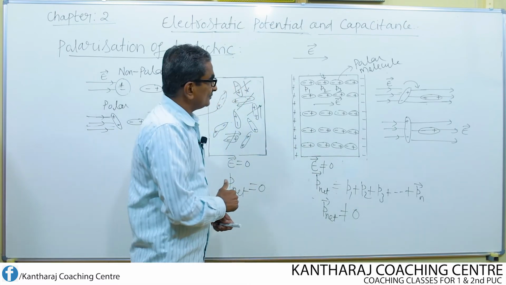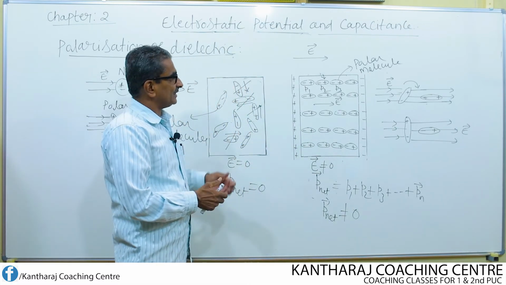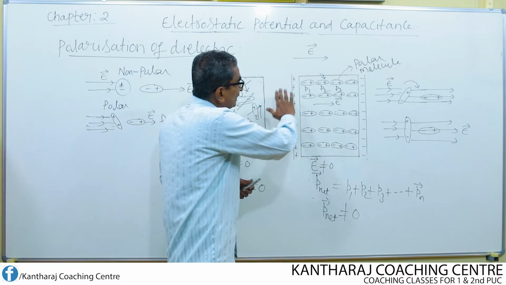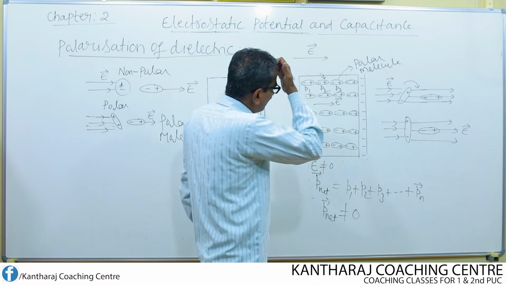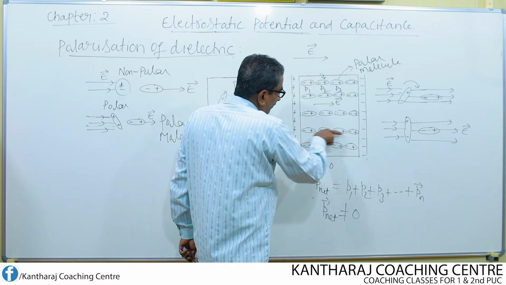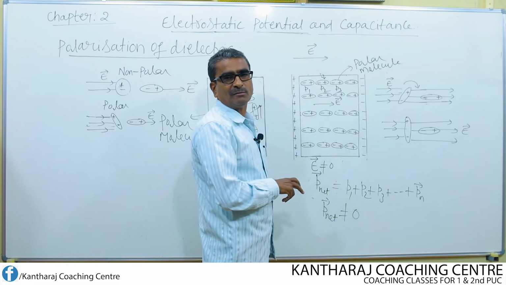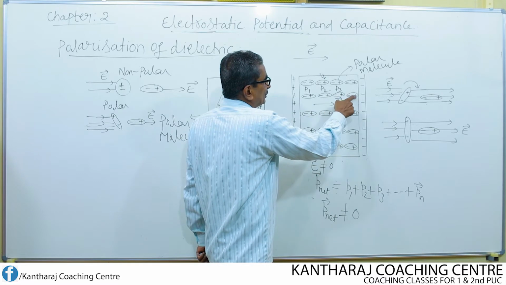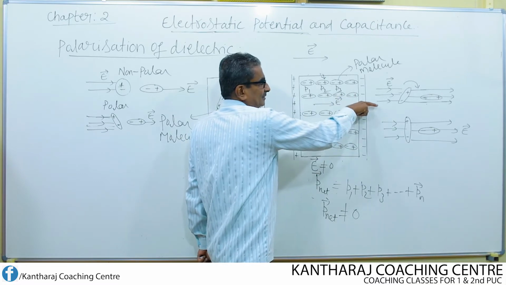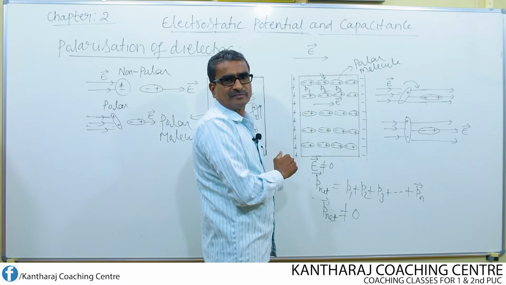Now, from this, we can say that there is a polarization of dielectric. What is meant by polarization? Alignment, or arrangement, of all these polar molecules in the direction of electric field, with the positive charge towards the right side and negative charge towards the left side.